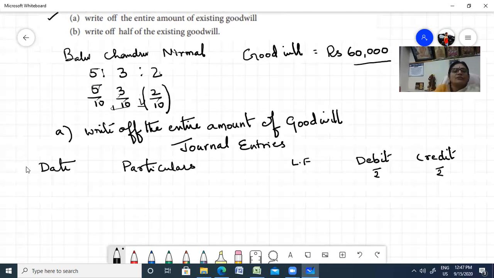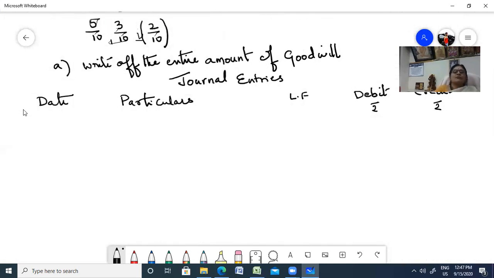Let us take it further up because you need space for us to pass the journal. So the date was actually 31st March 2018. Now you're going to write off the entire goodwill to 3 partners. Who are the 3 partners? Balu, the second one was Chandru, and the third one was Nirmal.